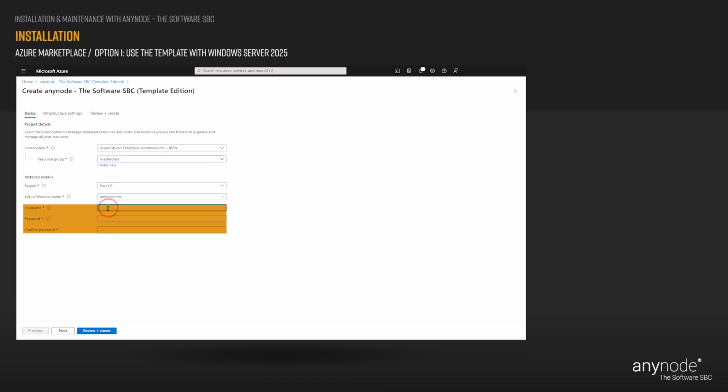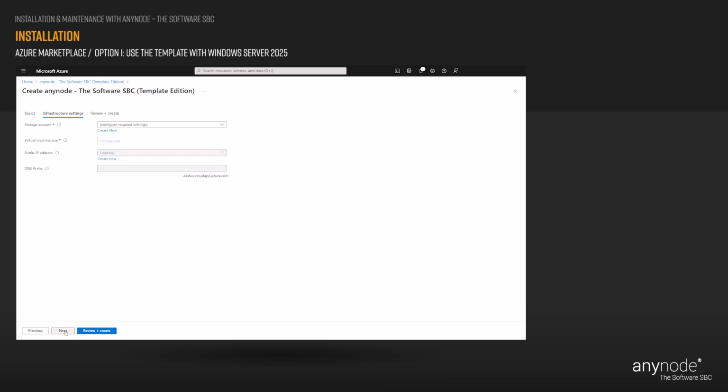The username and password are necessary to log into your VM later via remote desktop. Make sure you remember the credentials. Passwords should not contain reserved words or unsupported characters. They must include at least one lowercase letter, one uppercase letter, one number, and one special character. The password length should be between 12 and 123 characters. Click on Next for infrastructure settings.